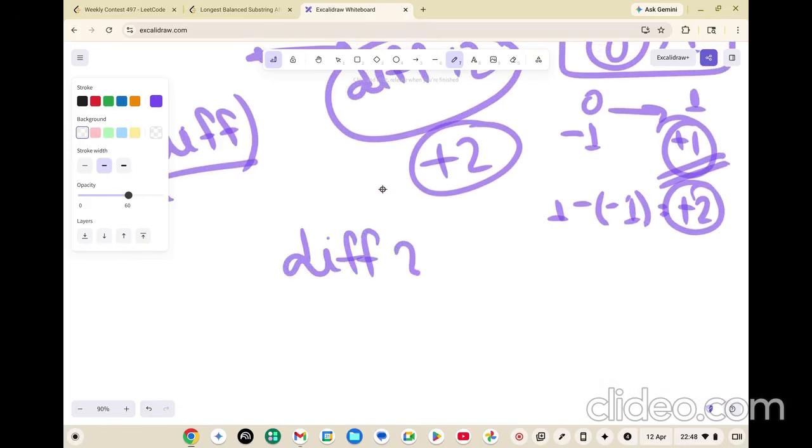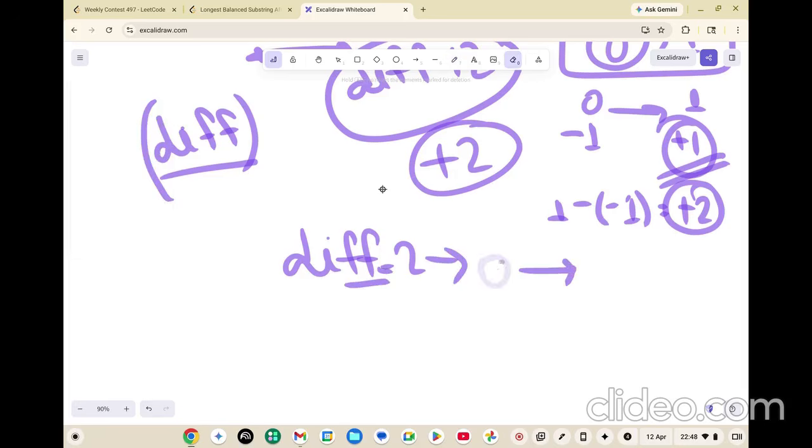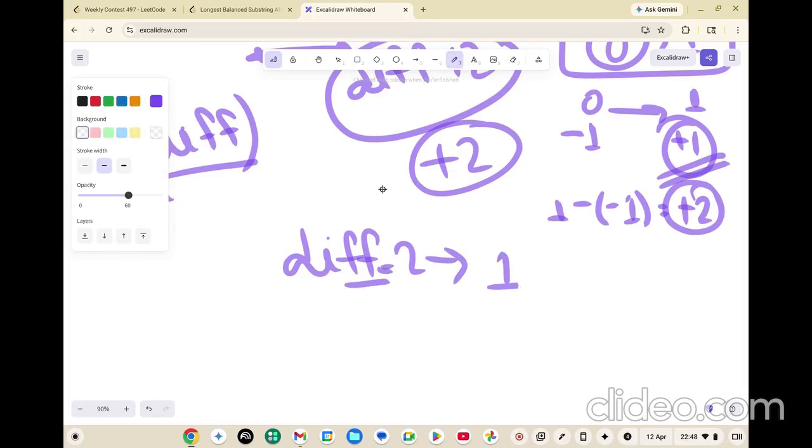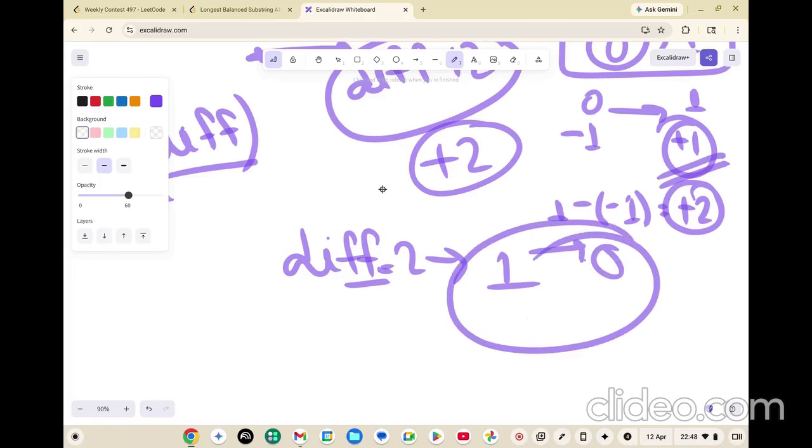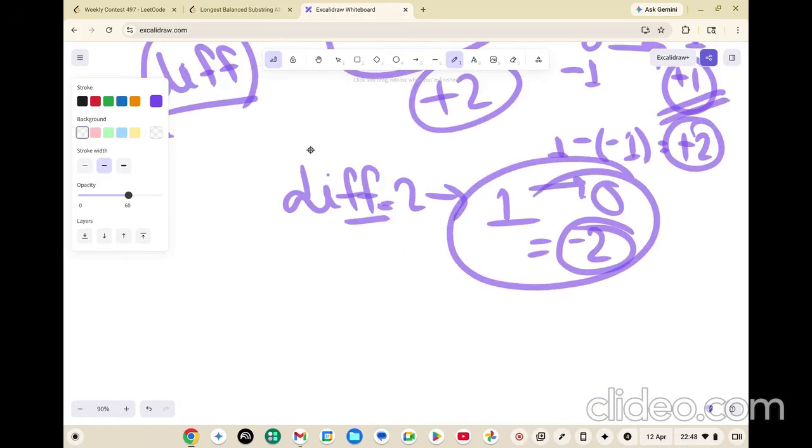And when will there be a difference of 2? When you convert a 1 to a 0, right? So whenever a 1 is converted to 0, you say okay, the difference now is minus 2. All right. So what we will do is, after these cases we will run a special case.